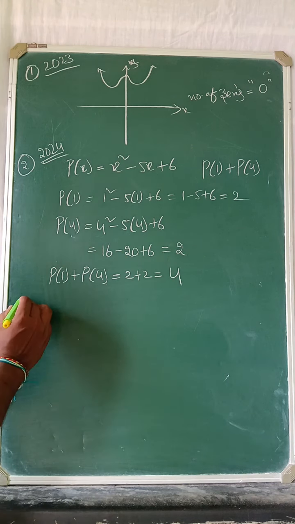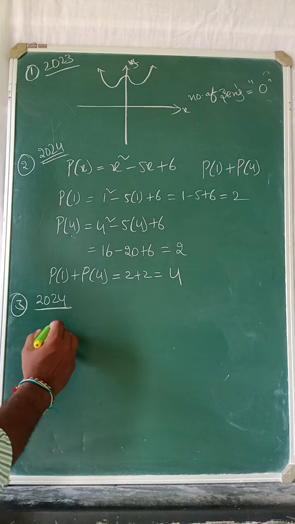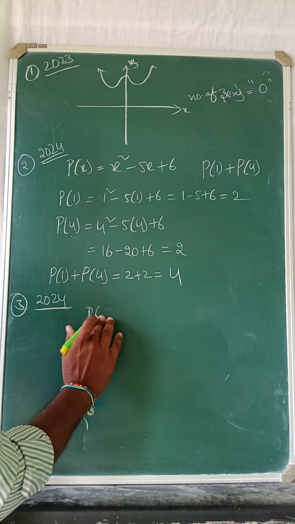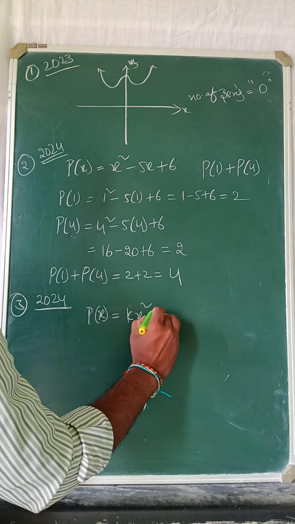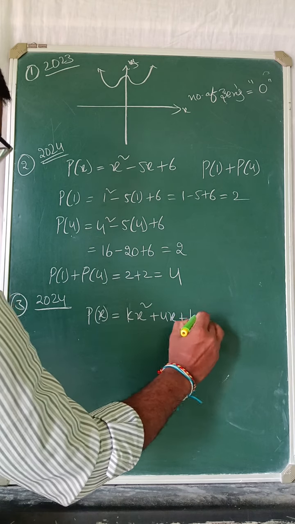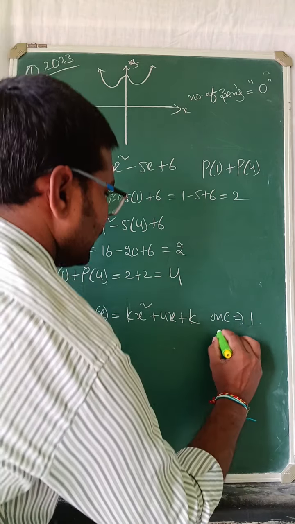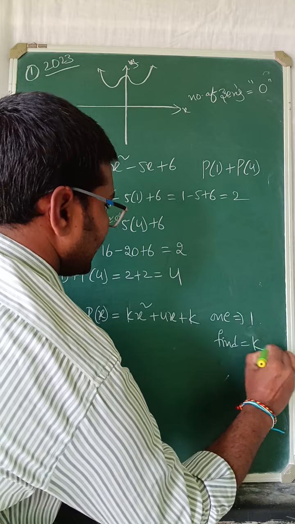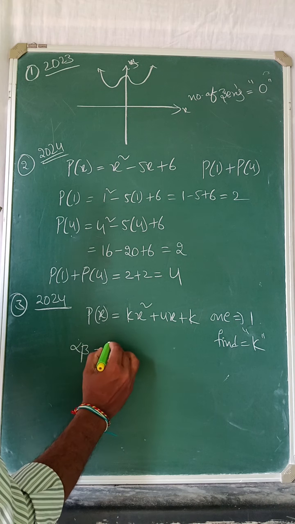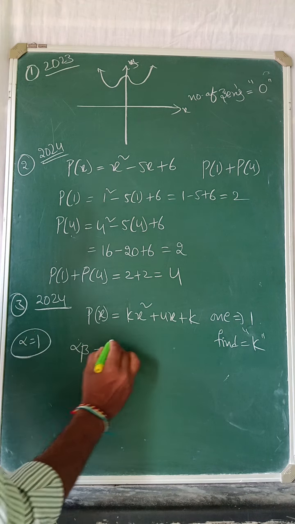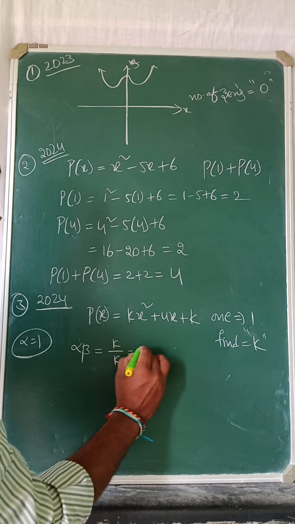Now one more important point. We are getting it in 2024 only. P of x equal to kx square plus 4x plus k, and one of the zeros is 1. Find the k value. See, first you should take alpha beta. Alpha they already gave as 1. Alpha beta is equal to k by k, c by a. That is c by a.